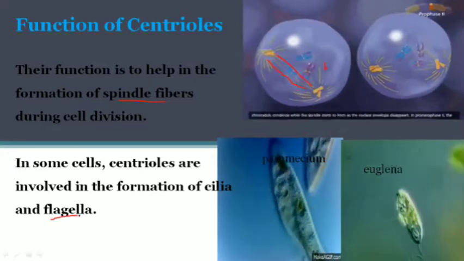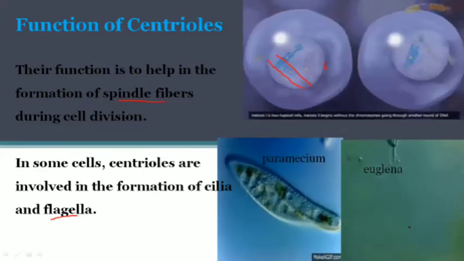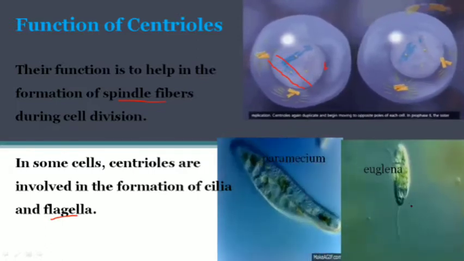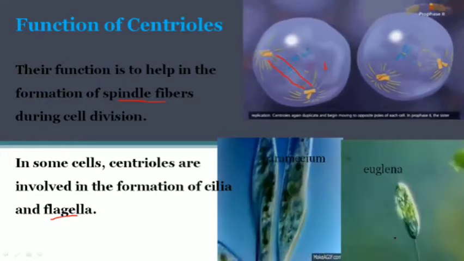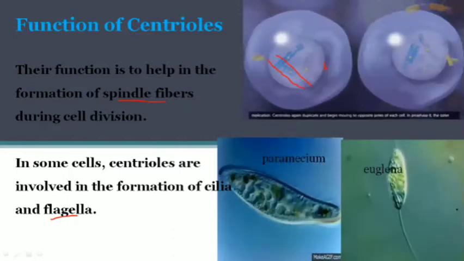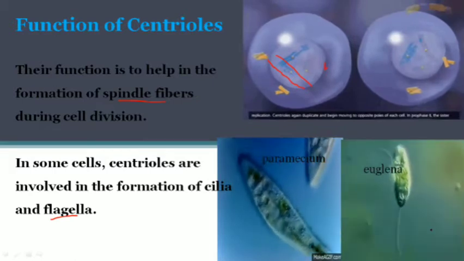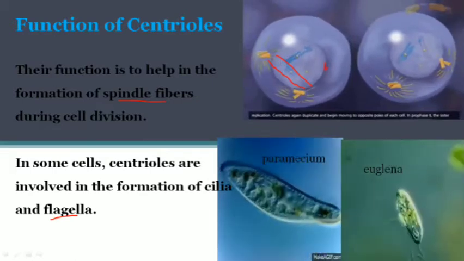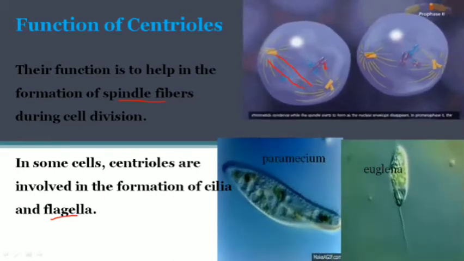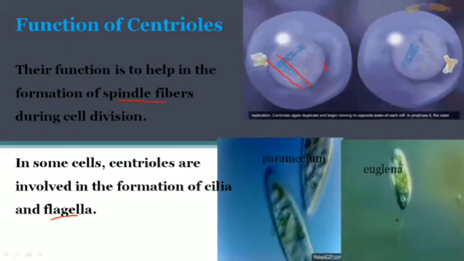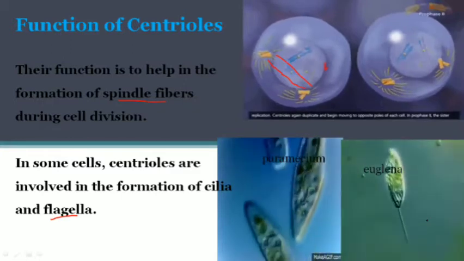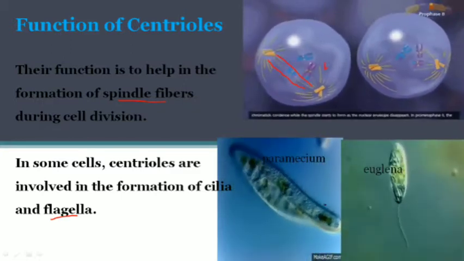The other structure is flagella. If you see, flagella is a longer thread. This is euglena, and the real euglena you can collect from pond water or river water. It has these thread-like structures. So you can see that flagella are longer than cilia, and fewer in number but longer in length. They both help in the movement of the cells.